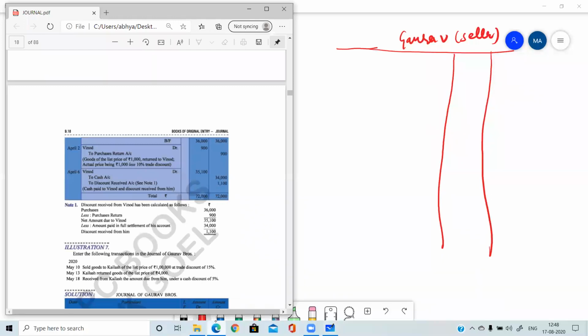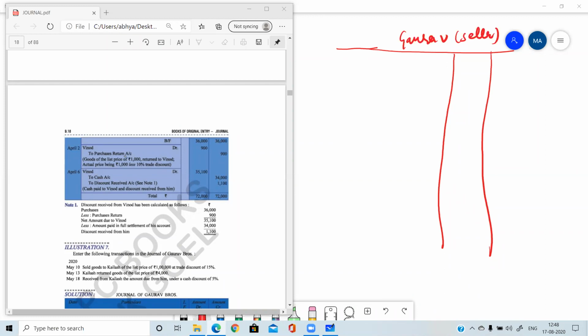Do the first entry. I am waiting for your answer. Do the first entry, everyone. Sold goods to Kailash of the list price of rupees 1 lakh at a trade discount of 15%. Yes, I want answers from some more students.